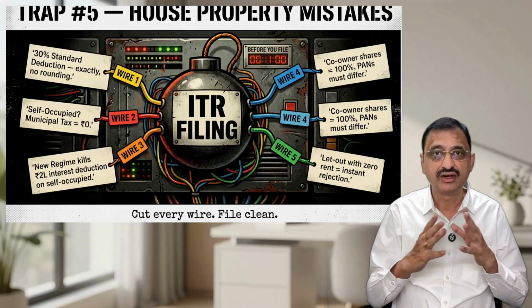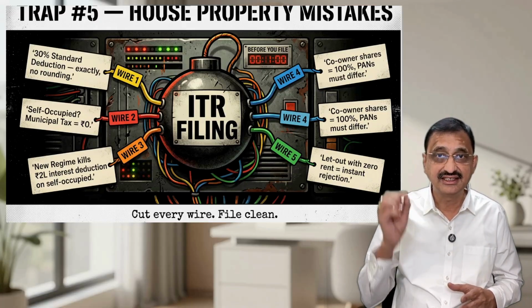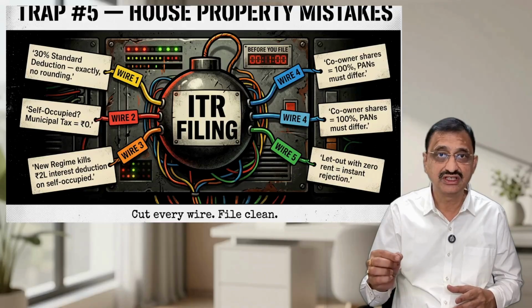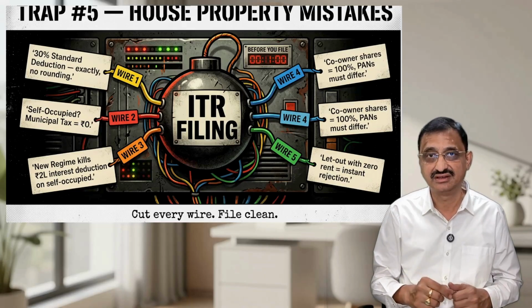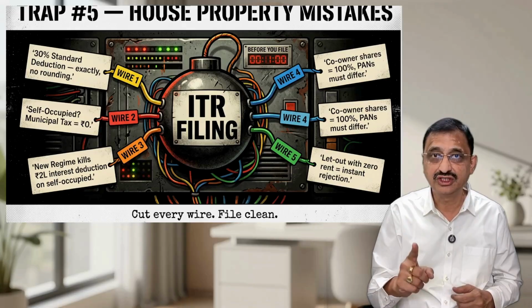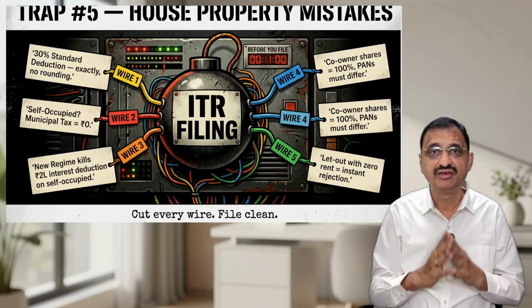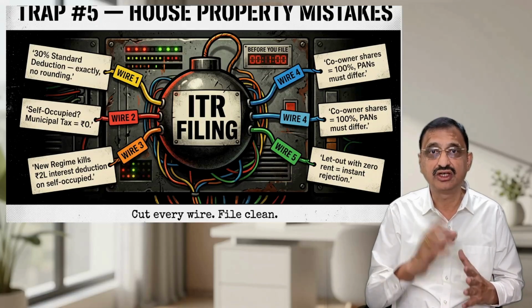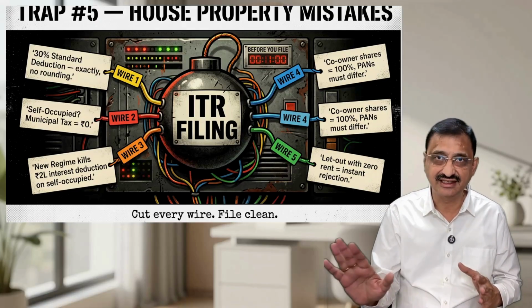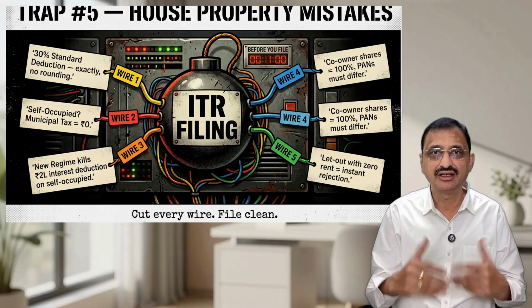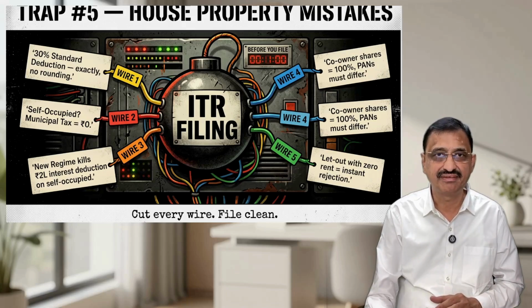4. For co-owned property, the self's share plus co-owner's share must equal 100%. And your PAN and co-owner's PAN can't be the same. 5. If you have selected let out but gross rent is 0, return is rejected. Either show rent or change the property type.